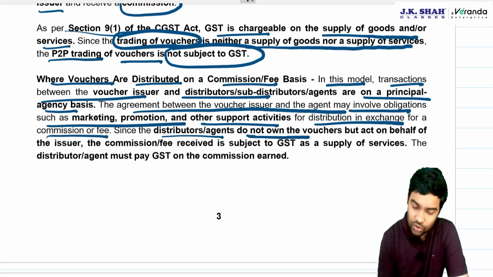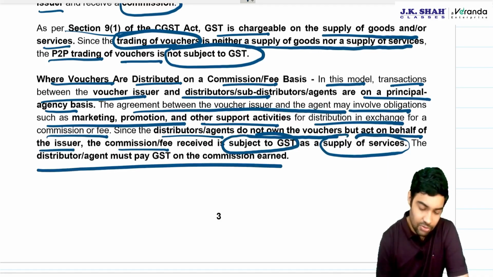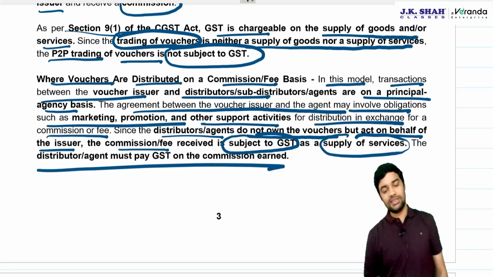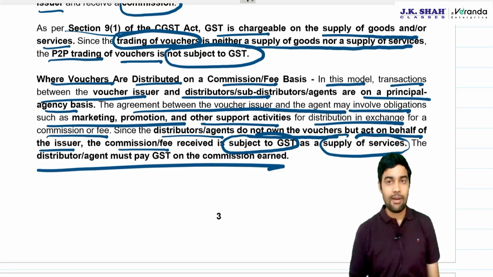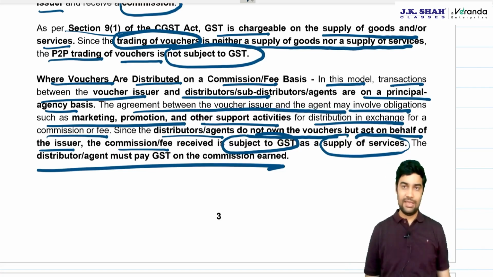Since distributors do not own the vouchers, they act on behalf, and the commission or fee is subject to GST. The supply of service, distributor or agent must pay GST on commission earned because it is on P2A basis.